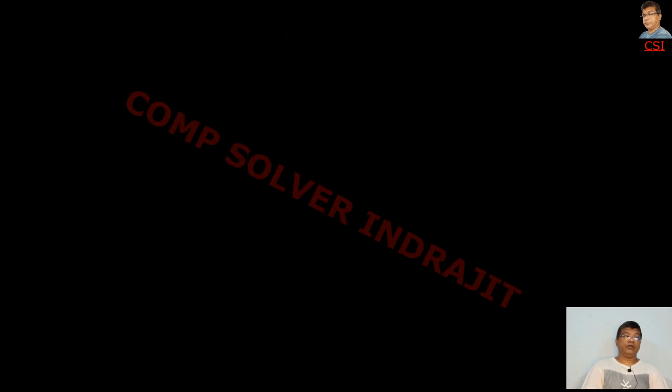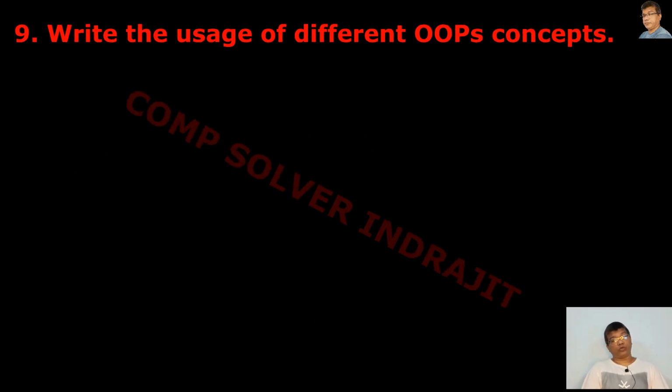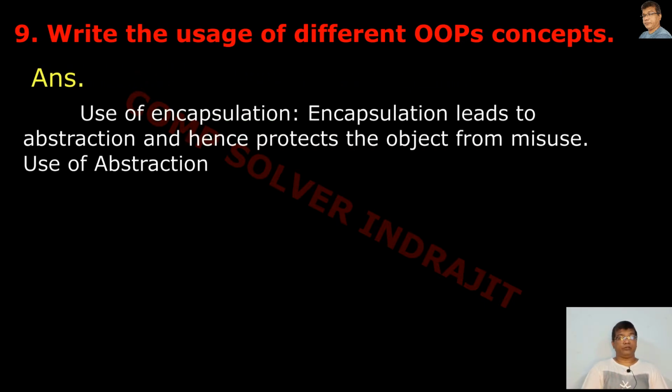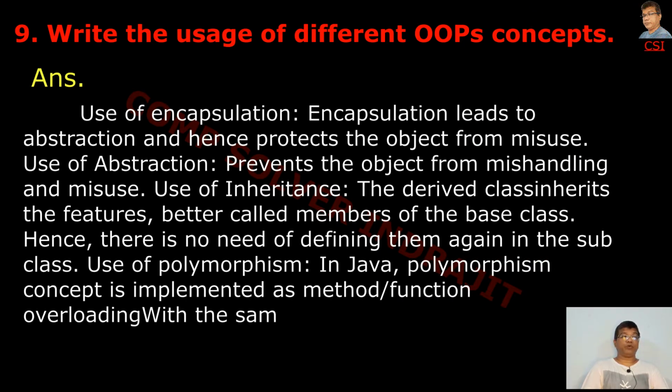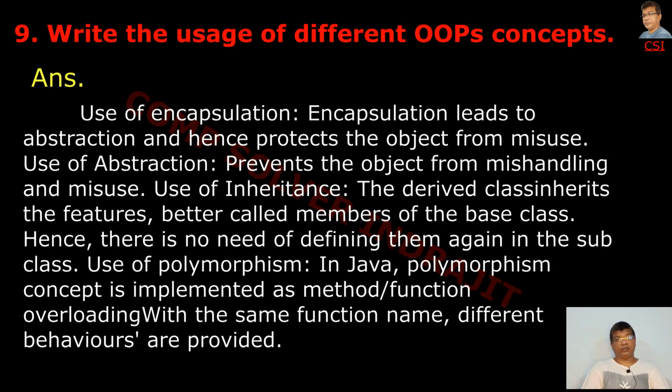Next question. Write the uses of different OOP concepts. Use of encapsulation: encapsulation leads to abstraction and hence protects the object from misuse. Next point is use of abstraction. It prevents the object from mishandling and misuse.